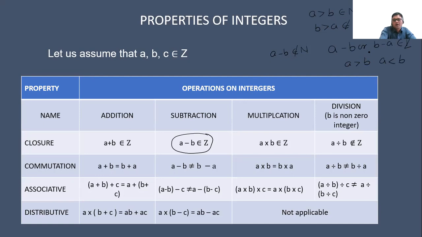We will have some examples of the properties also. Now we will talk about the closure property over addition, subtraction, multiplication, and division. Let us assume a is equal to 9, b is equal to 10, c is equal to 7.